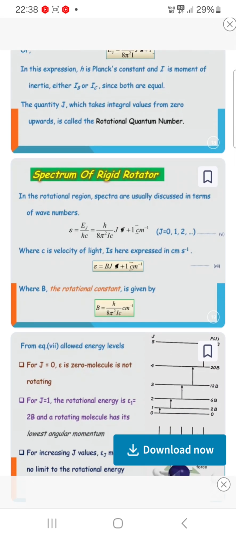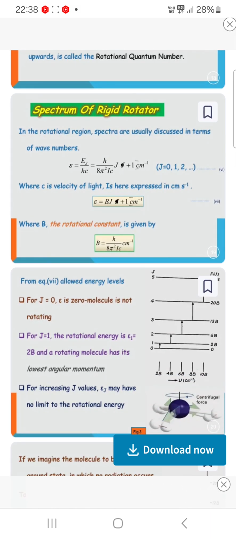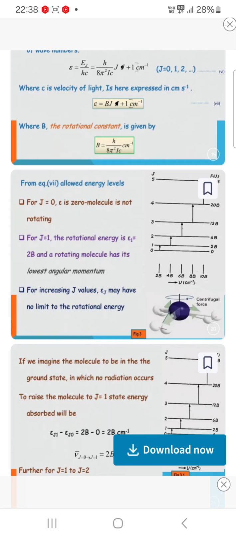From the allowed energy transitions, you can see that for J = 0, epsilon is 0 and the molecule is not rotating. For J = 1, the rotation energy is epsilon = 2B, and the molecule is rotating at its lowest angular momentum. Now with increasing J value, Ej may have no limit to the rotational energy.